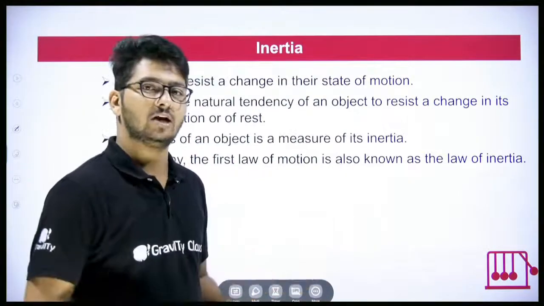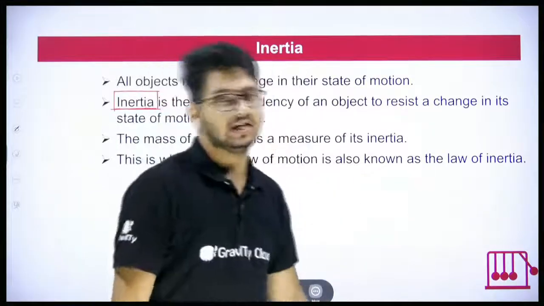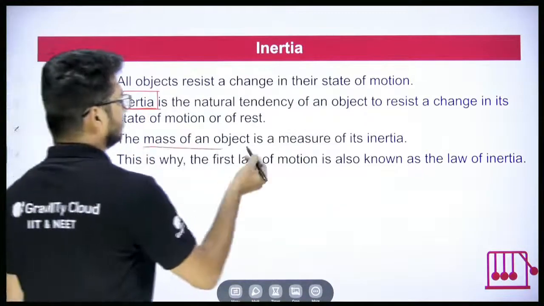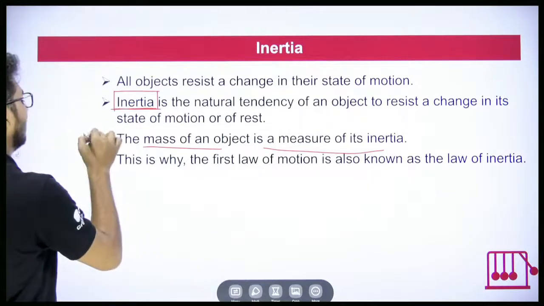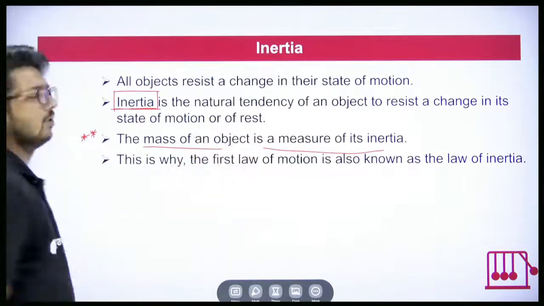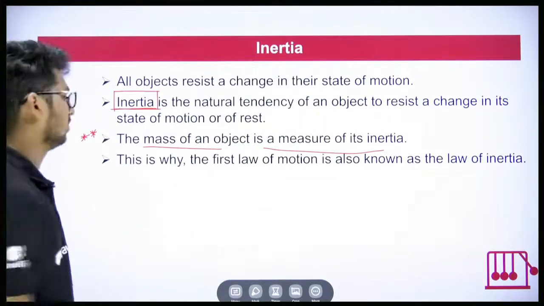To remain so, it will resist or oppose any change in its state of motion. And the mass of an object is a measure of its inertia. It's an important point, but we'll go back to it. We'll understand inertia in a few steps, and then again go back to this point. You need not worry. I've just mentioned it here because it is important.